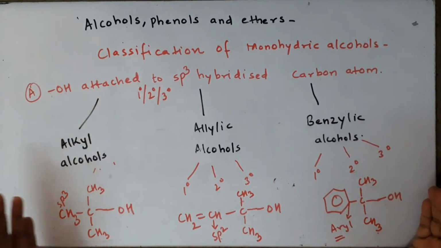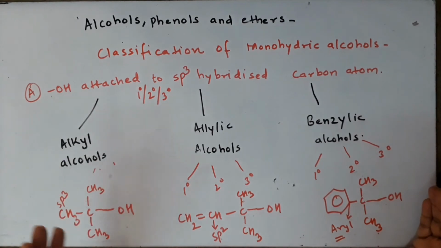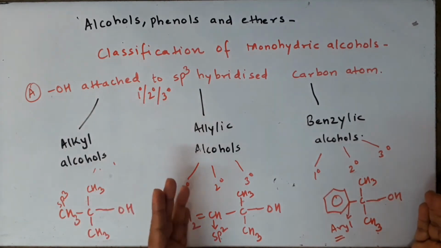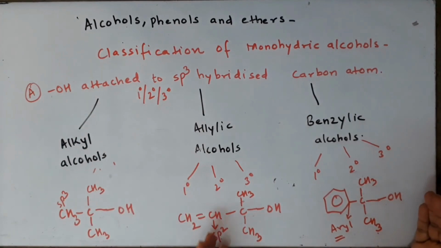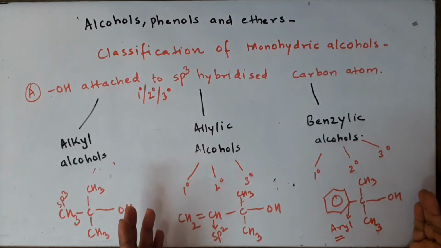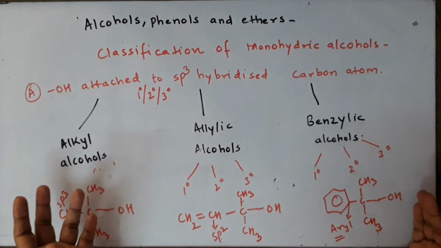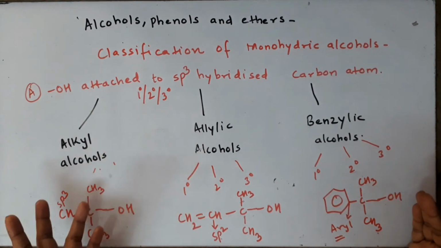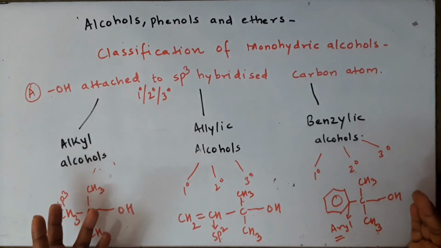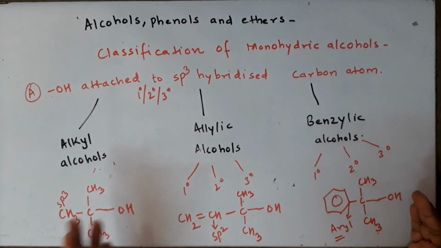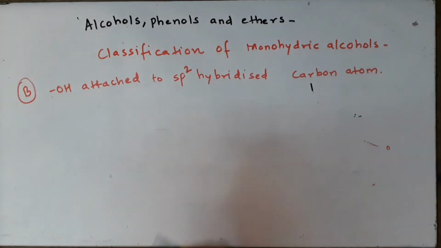So here we saw sp3 hybridization and the neighbors were differing. The neighbor was either sp3 hybridized, or it was a double bonded carbon atom, that is sp2 hybridized, or it was a benzene ring itself. So in the exam you can be given structures and asked to classify the given compounds into alkyl, allyl or benzyl. Let us see now the second type of monohydric alcohols.